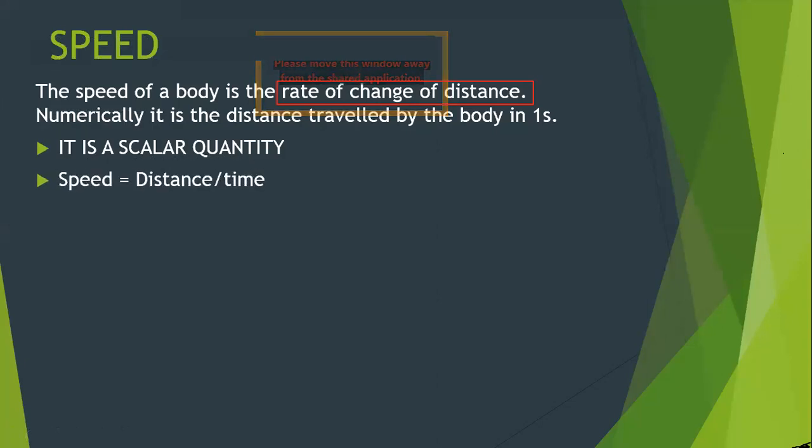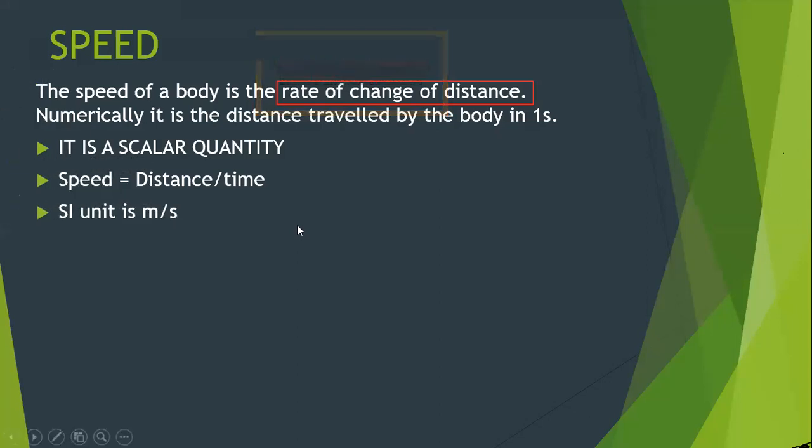If you want to know the mathematical formula, speed is the distance traveled by the body divided by the time in which the distance is traveled. So the fundamental formula is speed equals distance upon time. This formula is said to be the first formula of physics, and the credit goes to Galileo for deriving it.